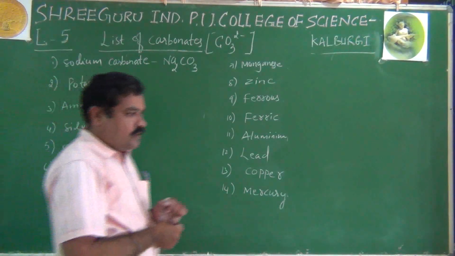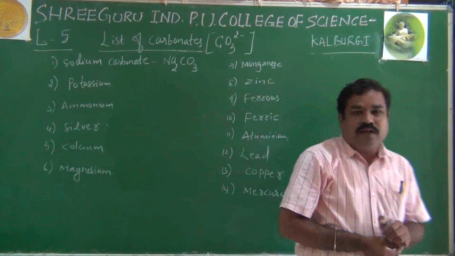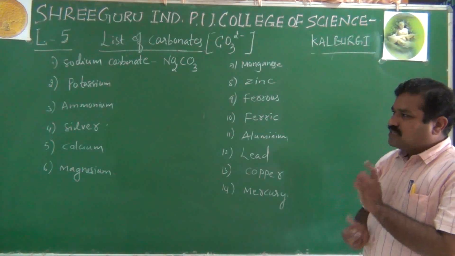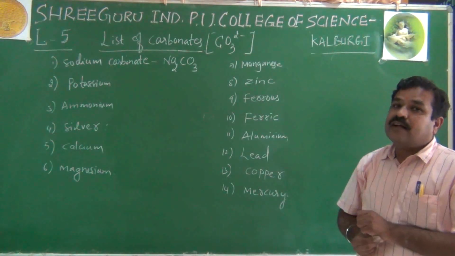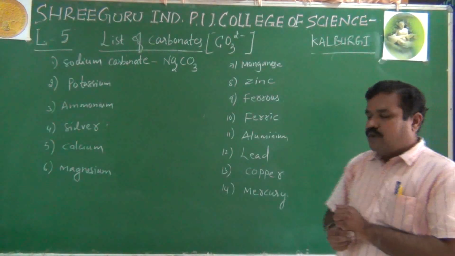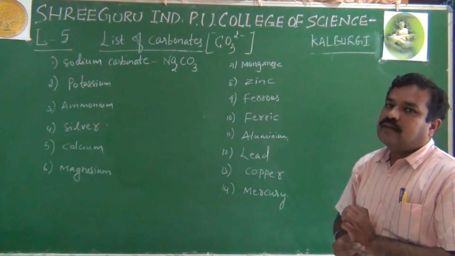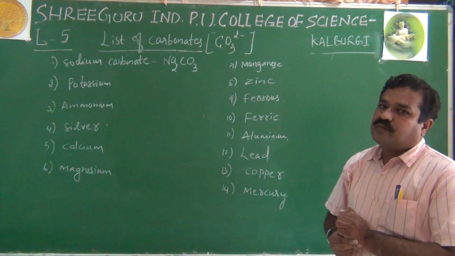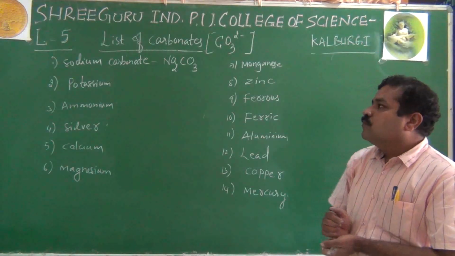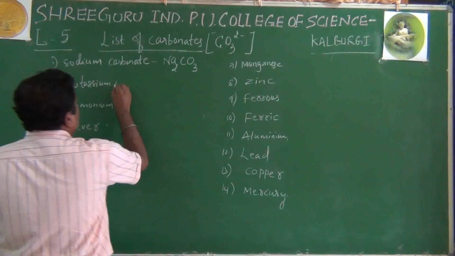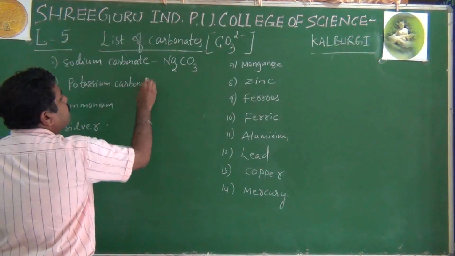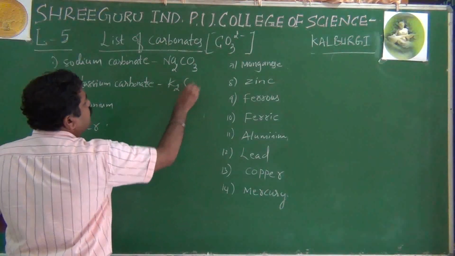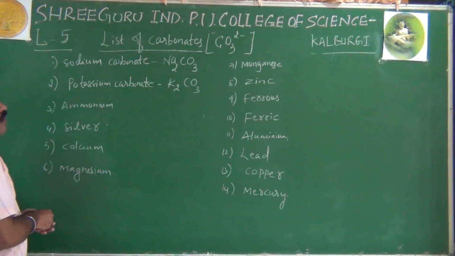Generally, the decahydrate of sodium carbonate, Na2CO3 10H2O, is called washing soda. But without the water molecules of hydration, it is called soda ash. Commonly, the commercial name of Na2CO3 10H2O is washing soda. Then potassium carbonate: K plus, CO3 2 minus, as usual K2CO3 on cross multiplication.